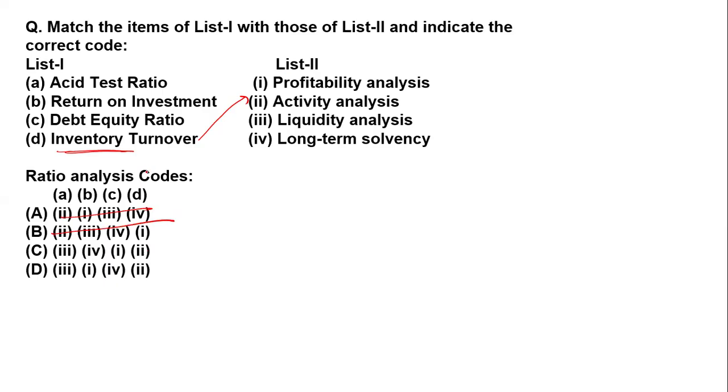Now, the debt equity ratio is used for long term solvency. Yes, so C has the 4. So option number D is right over here. The acid ratio is related to your liquidity ratio, and the return on investment is nothing but your return on capital employed. So this is your profitability ratio. Clear? Yes.